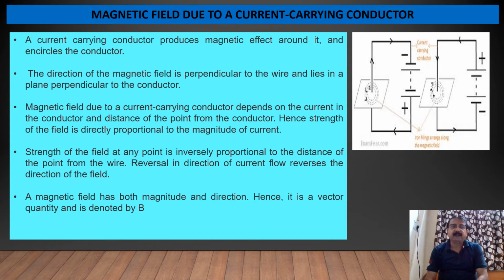A magnetic field has both magnitude and direction, hence it is a vector quantity and is denoted by B. Magnetic field is denoted by B और यह वेक्टर क्वांटिटी है. क्यों? क्योंकि ये मैग्नीट्यूड और डायरेक्शन दोनों को रिप्रेजेंट करता है.